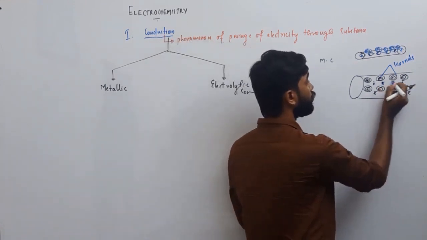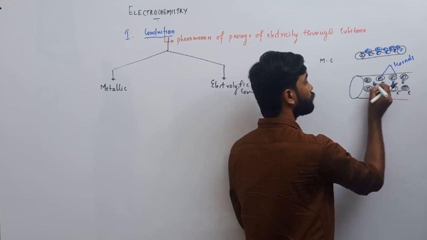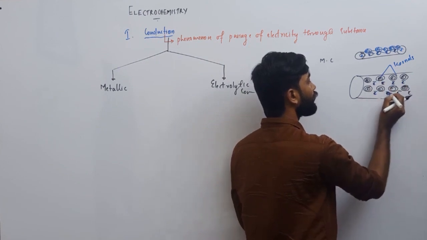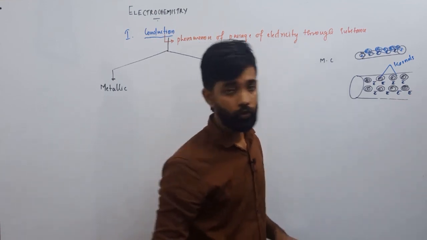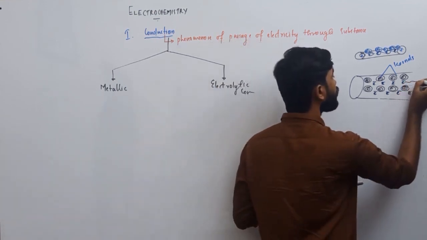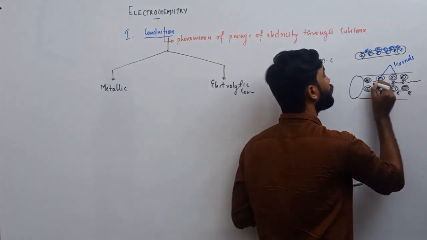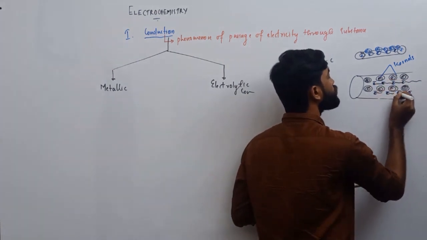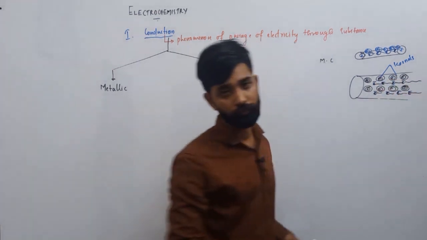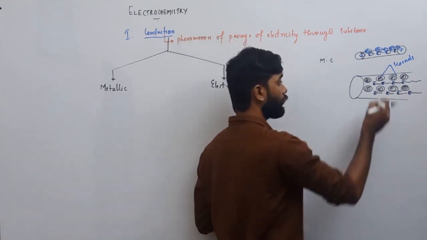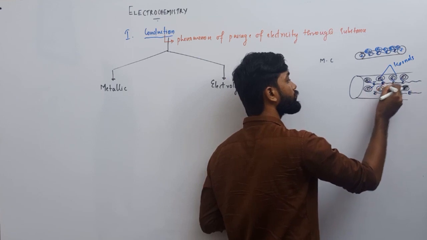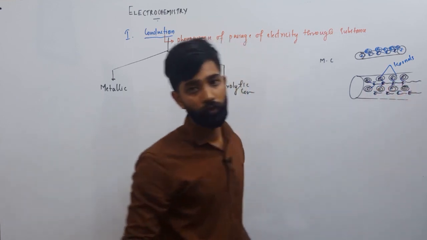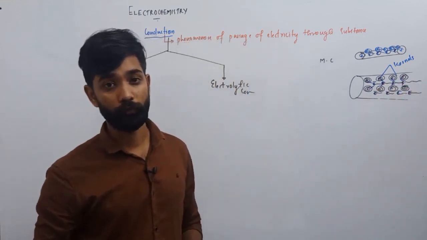And these all are the valence electrons of that metal, which are completely free now. These valence electrons can flow through the metal crystal, which causes the conduction. There will be a force of attraction between these kernels and valence electrons, which we call metallic bonding.